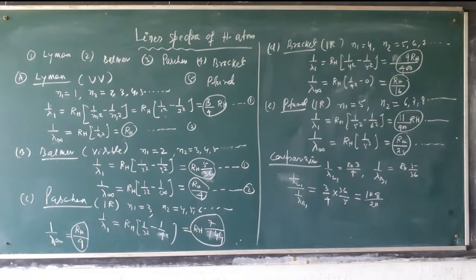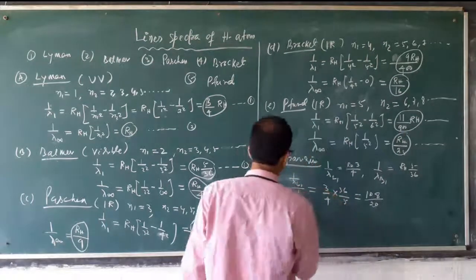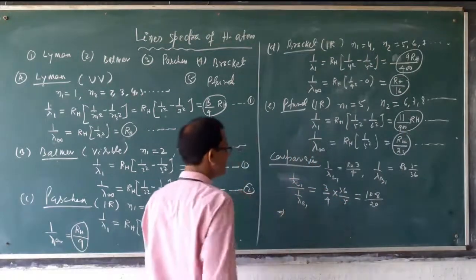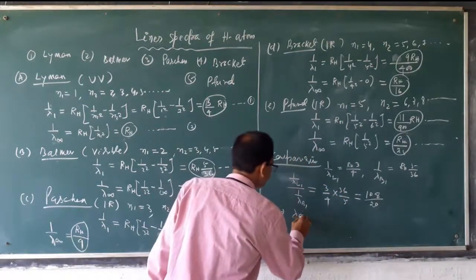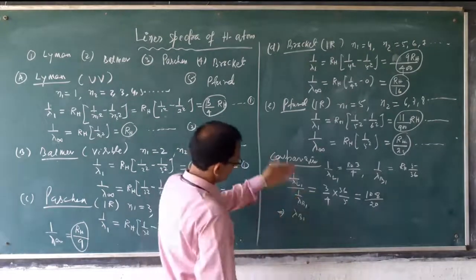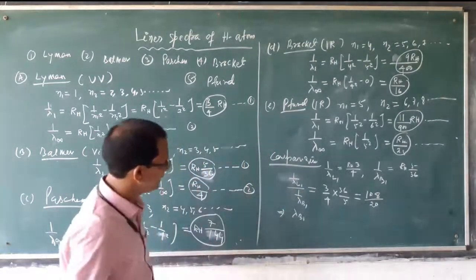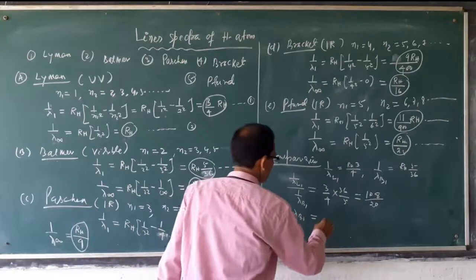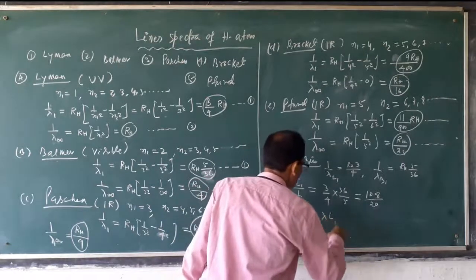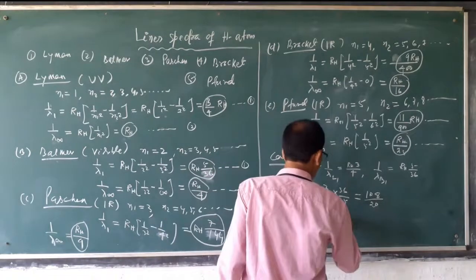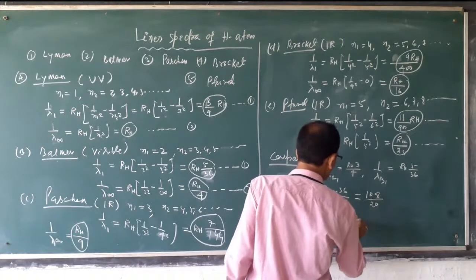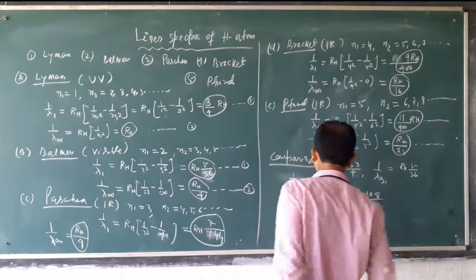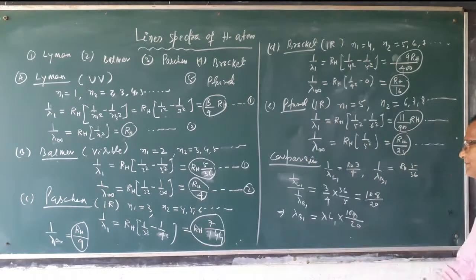That means here result is how much? You need to compare that. Lambda B1 is equal to lambda L1 into 108 by 20. That means what indicates?